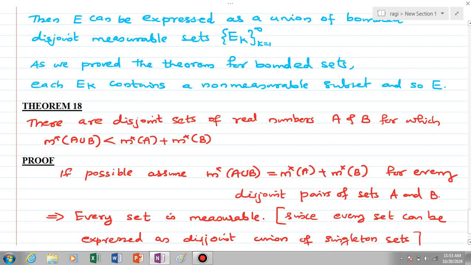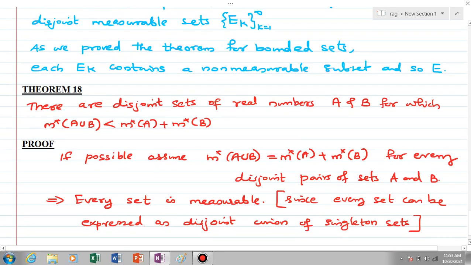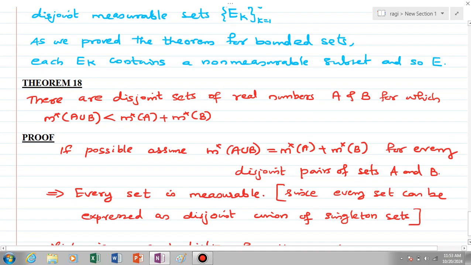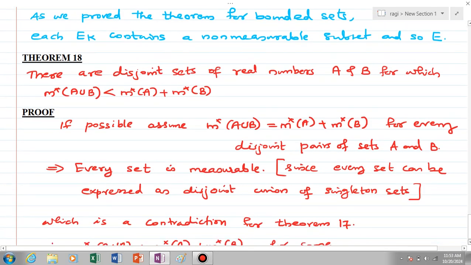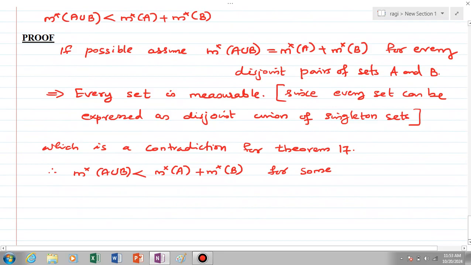This means that every set of real numbers is measurable. Since we can express every set as a disjoint union of singleton sets, we can say by this that every set is measurable. But this is a contradiction to the above theorem, that there are non-measurable subsets.